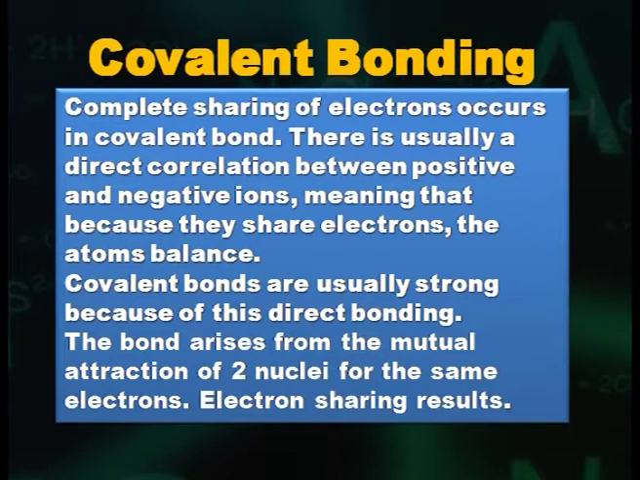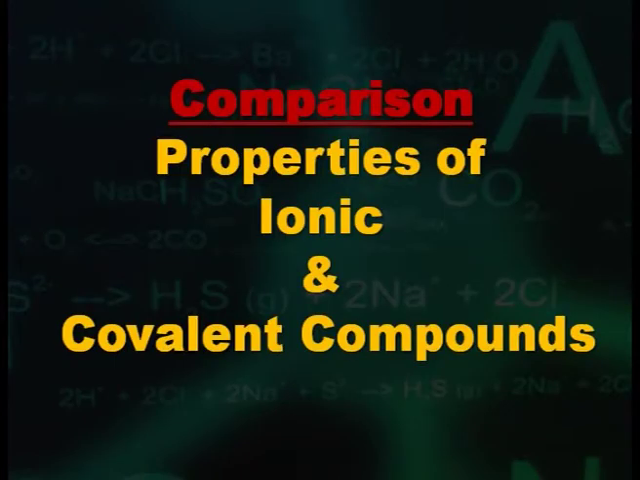There is usually a direct correlation between positive and negative ions, meaning that because they share electrons, the atoms balance. Covalent bonds are usually strong because of this direct bonding. The bond arises from the mutual attraction of 2 nuclei for the same electrons. Electron sharing results. Comparison of properties of ionic and covalent compounds.